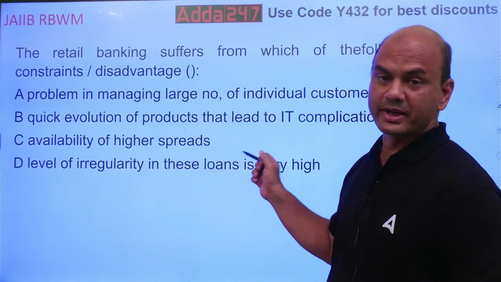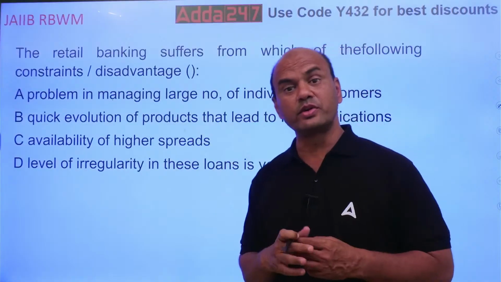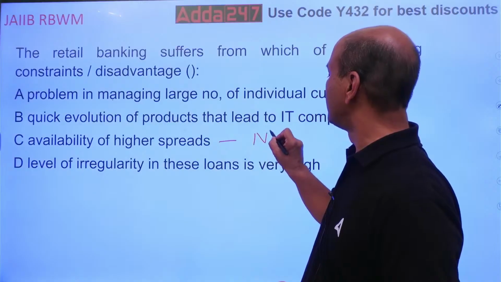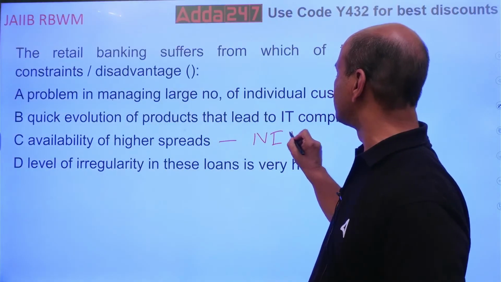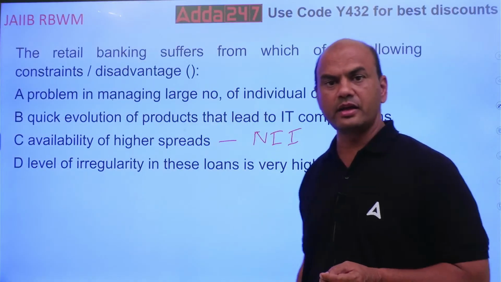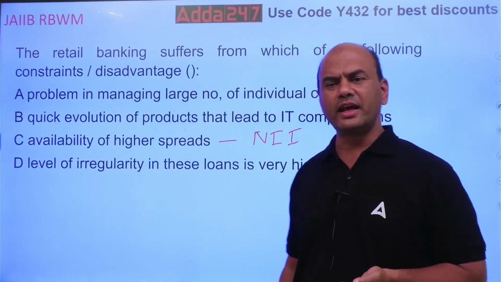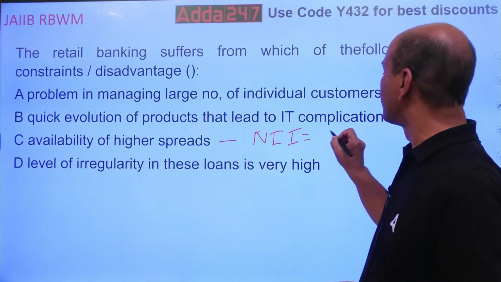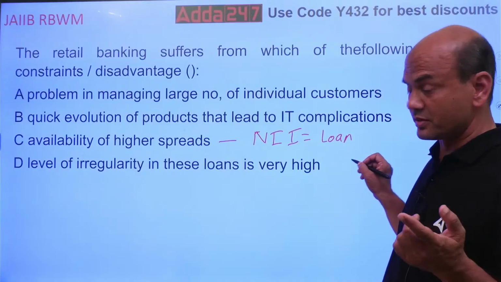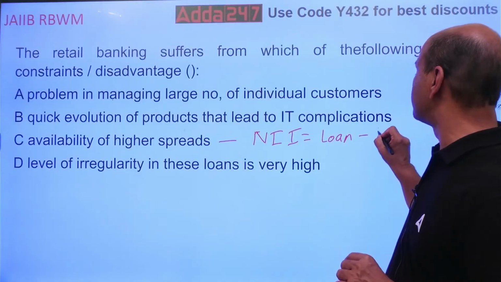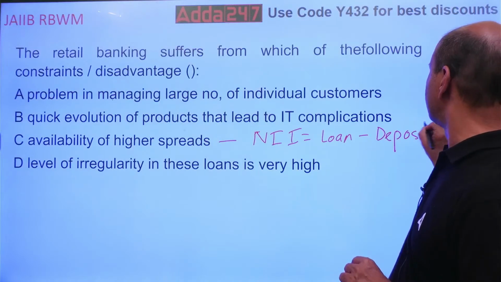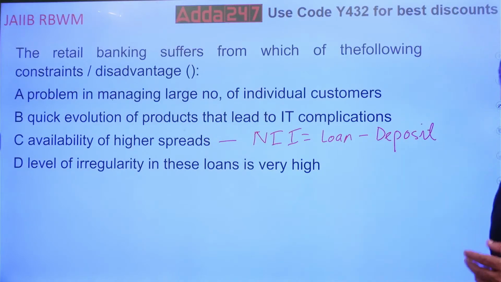Availability of higher spreads. So this is also an advantage. What do you mean by spread? Spread simply means NII, net interest income. So you get higher NII. And what is NII? NII means the difference between loan interest, the interest which I earn from loans, minus deposit interest which I give on deposits.